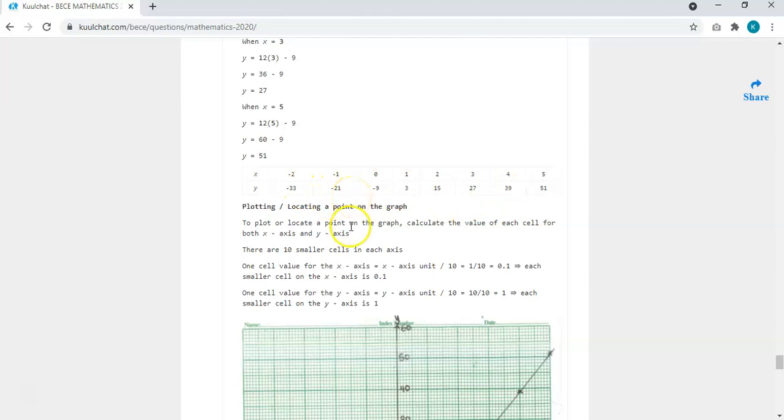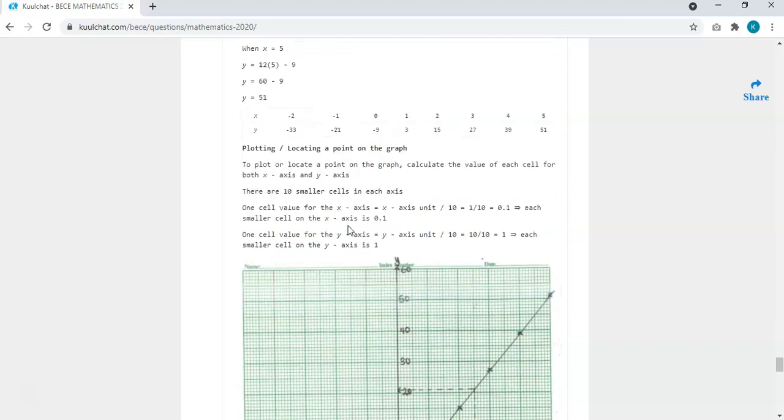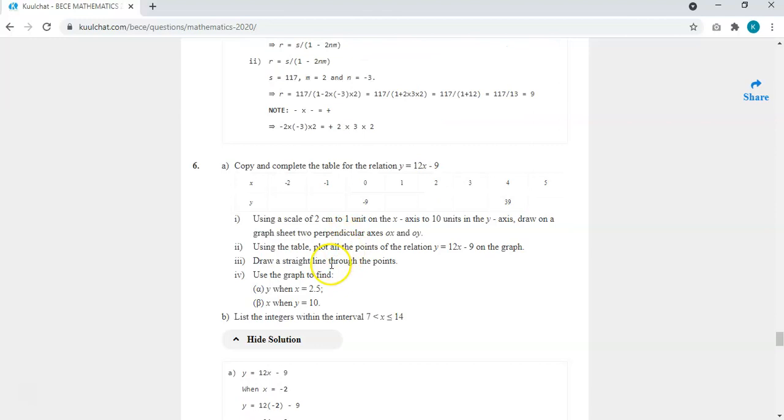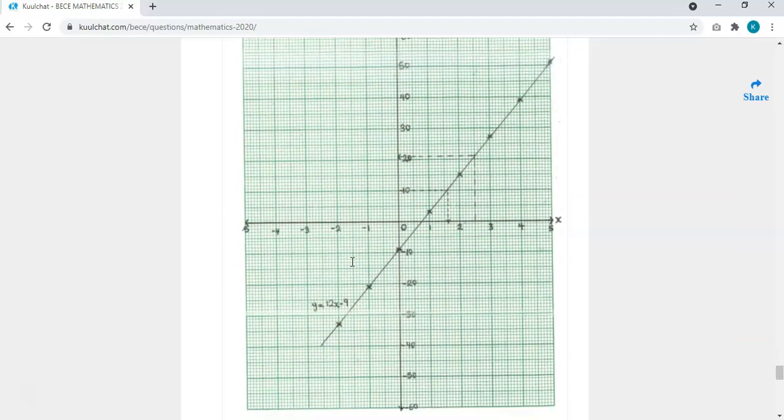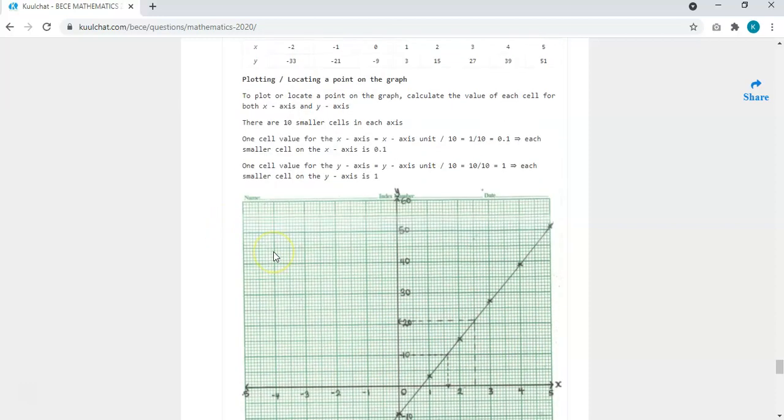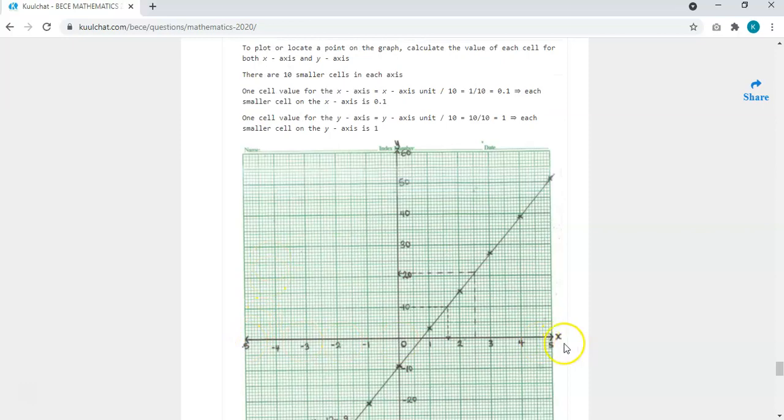Okay. So the next thing is plotting the graph. I'm going to explain to you how you can plot the graph. In the question, you are given the unit you should use to plot the graph. It says on the x-axis 2 centimeters to 1 unit. So the x-axis is made of 1 unit. As you can see, we have from 1 to 5, and -1 to -5. Okay, so that's basically that for the distance.